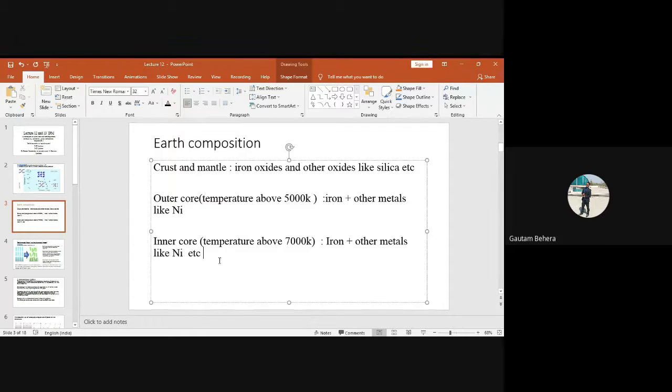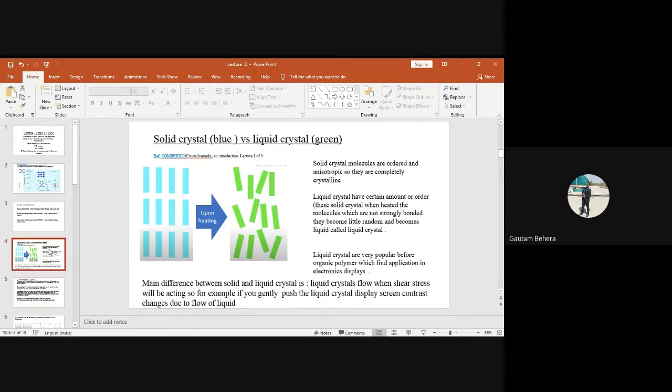It becomes solid, right? Anyways, now we'll move to the next topic, that is this one. This is also very interesting. Solid crystal versus liquid crystal. So this will tell you that we do not have crystals only in form of solid. We can have crystals in form of liquid also. But what is the difference between them?